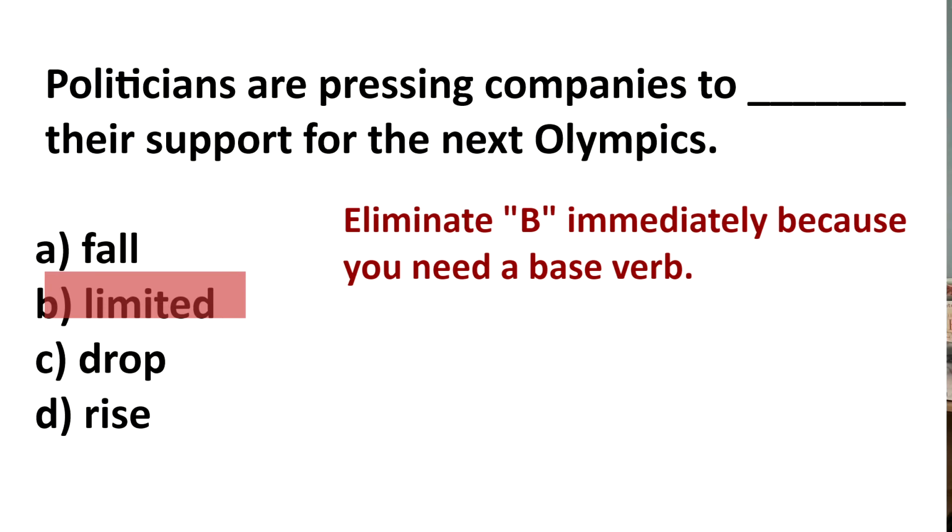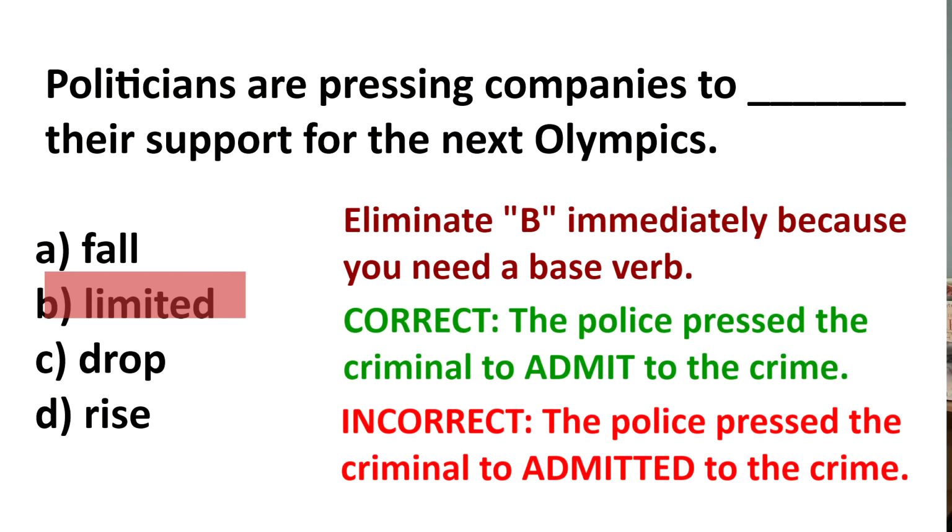I need a base verb. For example, the police pressed the criminal to admit the crime, not the police pressed the criminal to admitted the crime.